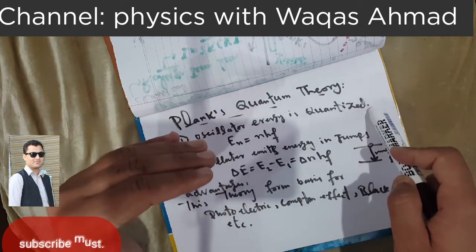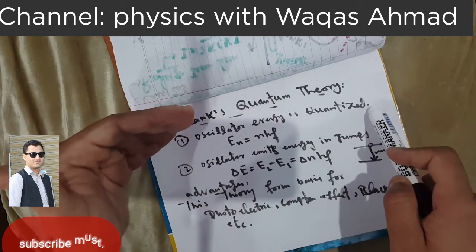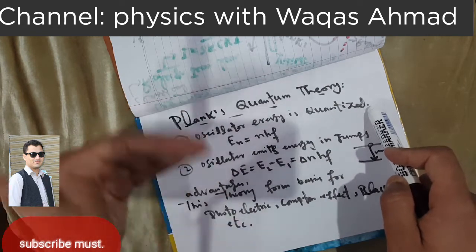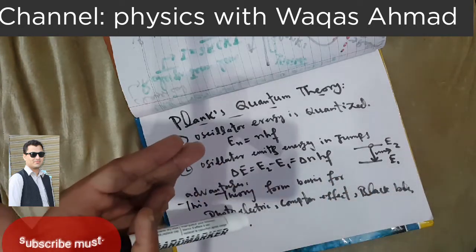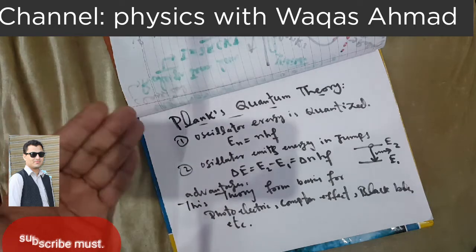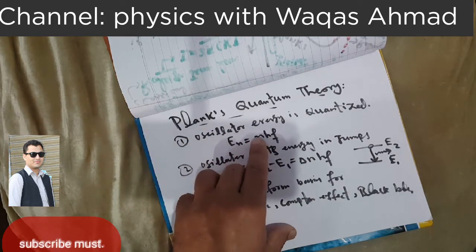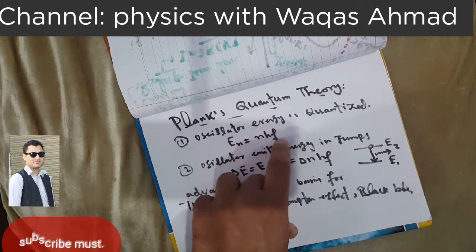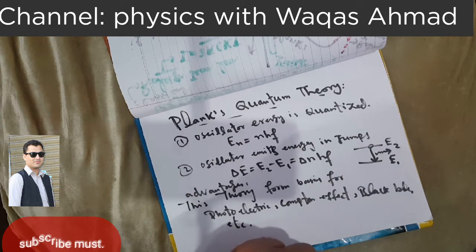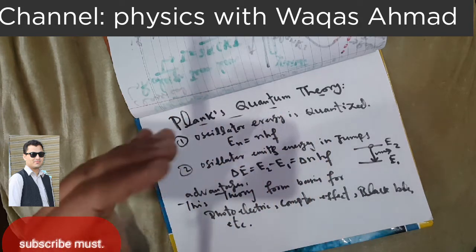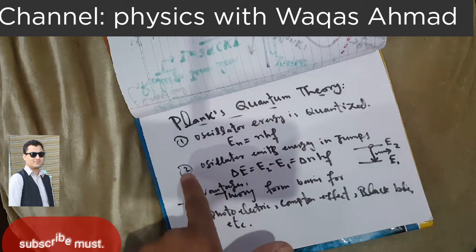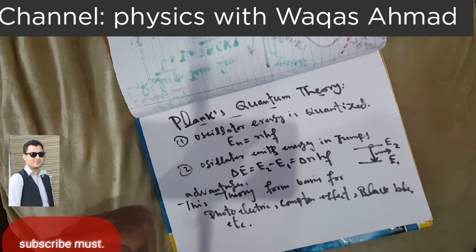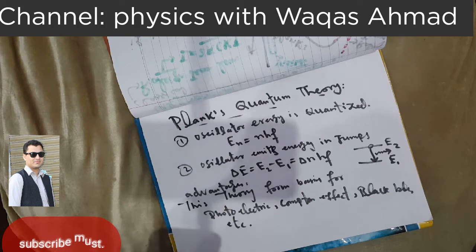The energy emission or absorption is only allowed in bundles or packet form, and the energy of any particular body, whether emitted or absorbed, is an integral multiple of the smallest energy packet, which is the energy of a single photon. So that's why energy is quantized according to Planck's first postulate. The second part of Planck's quantum theory is that the oscillator emits or absorbs energy in jumps.